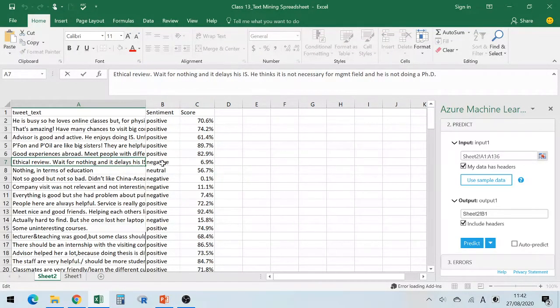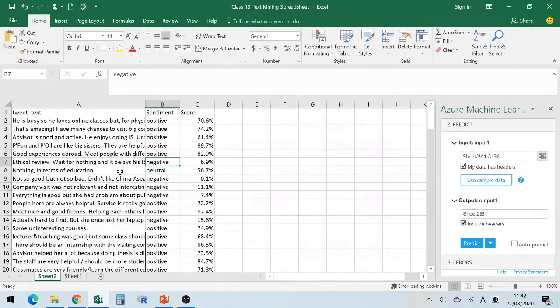So that's why this comment is negative. Neutral is neither good nor bad; there's nothing to complain about and nothing to compliment. So that means 50, close to 50, and so on.